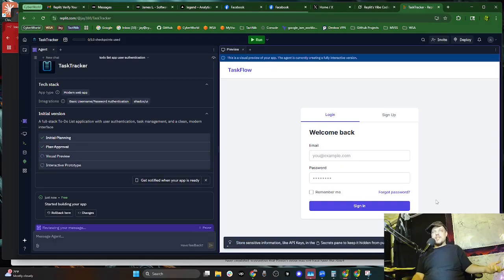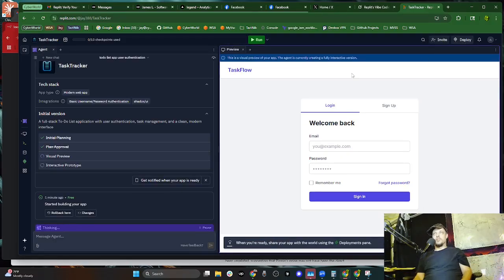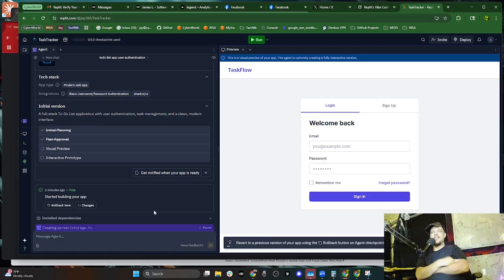Do we get access to the code? And then we can just hit deploy and it deploys. That's crazy. So it started building, reviewing your message, considering. Okay, so it's just telling you that it's working. Determining next steps. Installing packages. So it's actually, this isn't just like a canned thing, like Slack will say weird stuff like firing up warp drive engine or something. No, it's actually creating a TypeScript file.